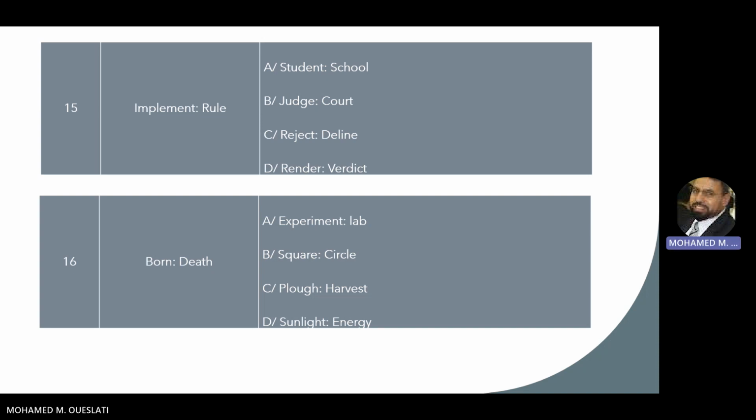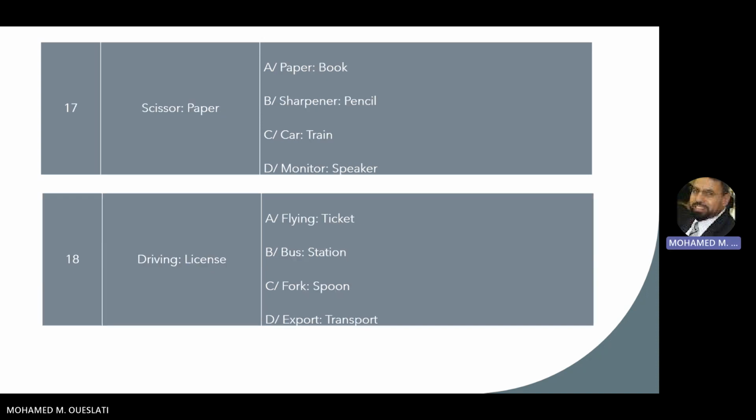We move to the next one. So we have scissor and paper. So here we talk about the analogy connection here, which is an object and its function. So we use a scissor to cut a paper, and we use a sharpener to sharpen a pencil. So the right answer here is B.